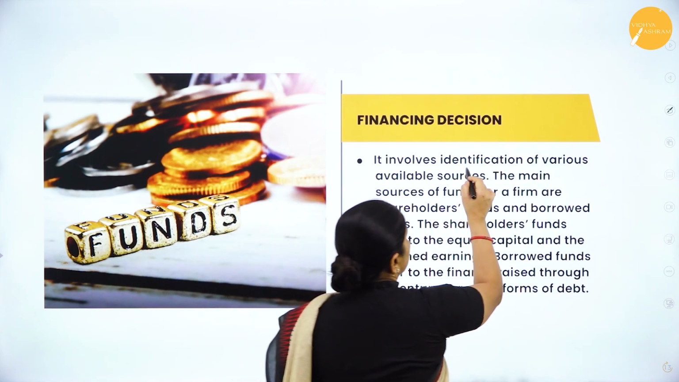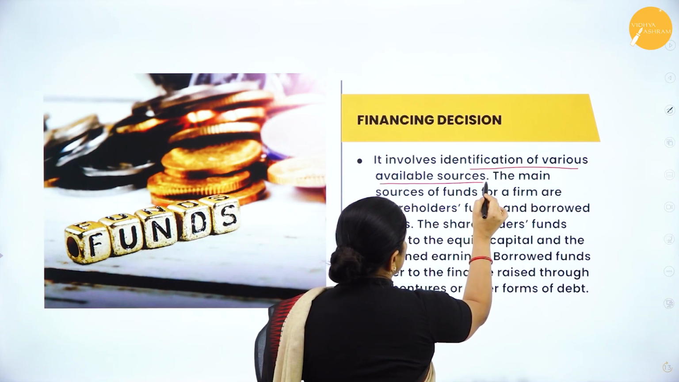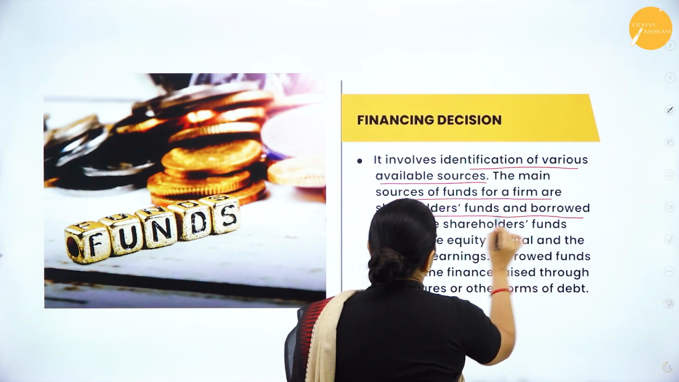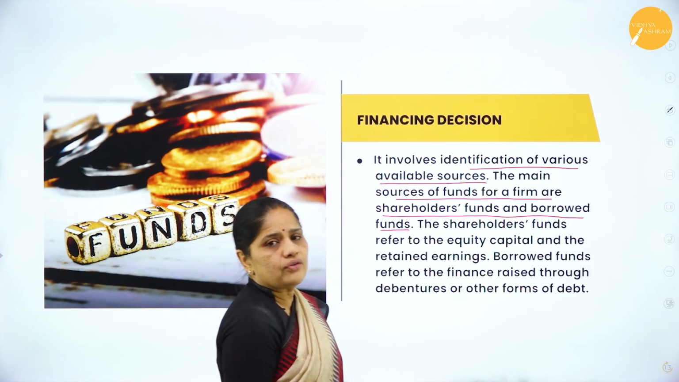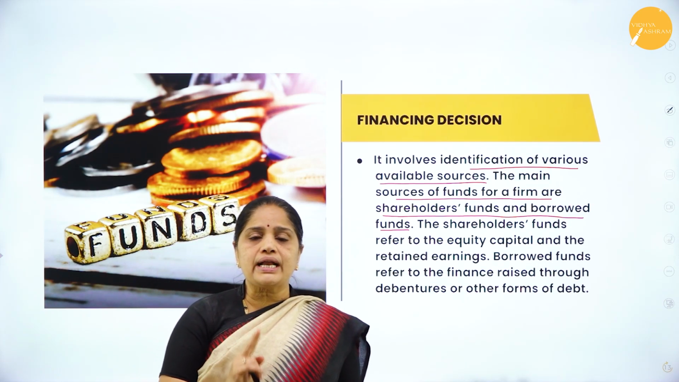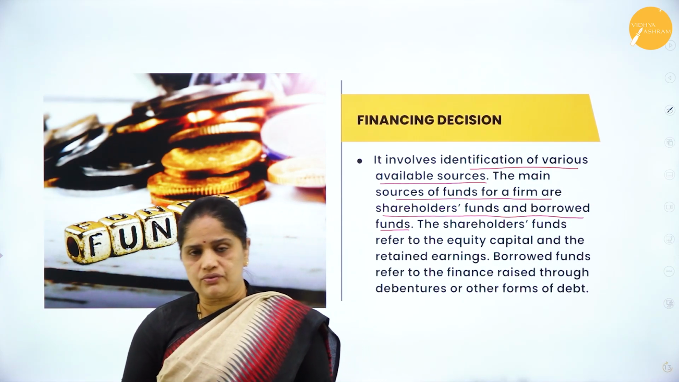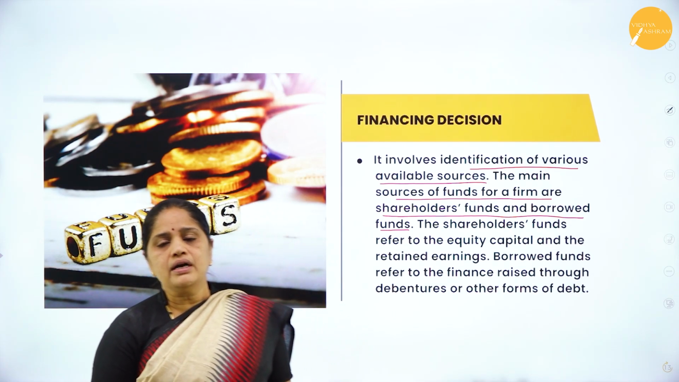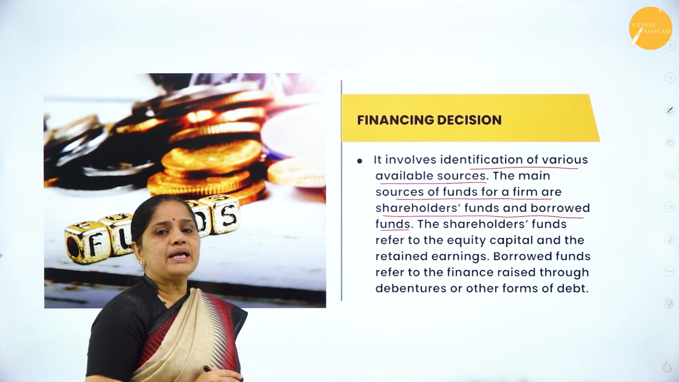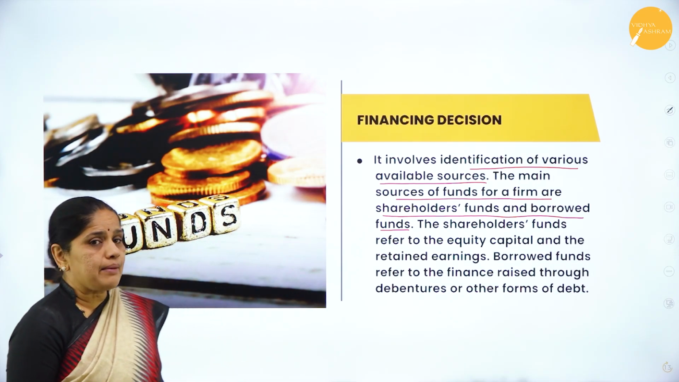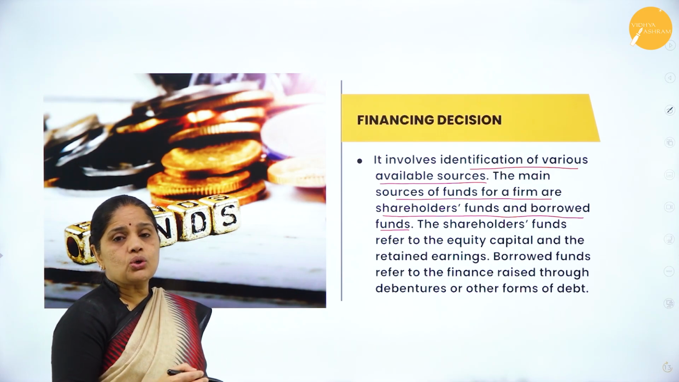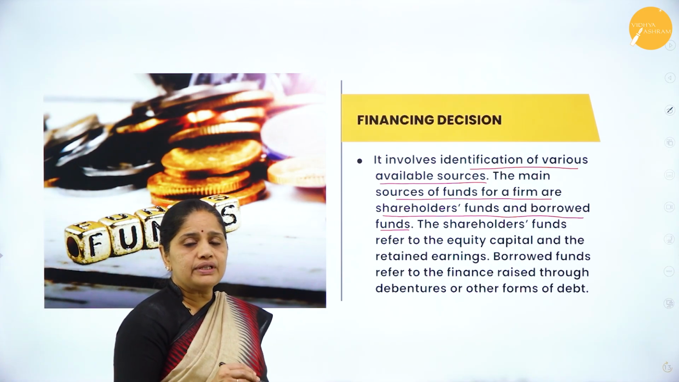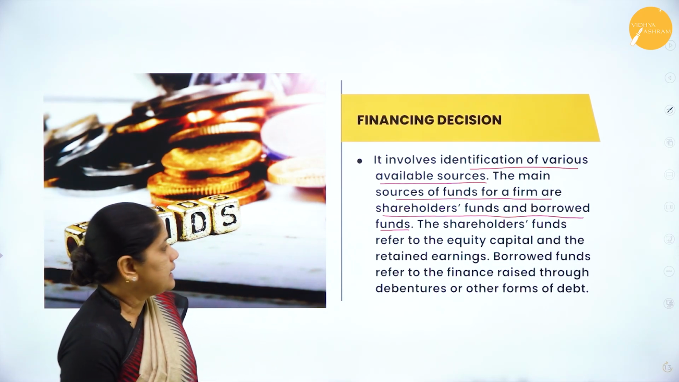It involves identification of the various available sources. The main sources of funds for a firm are the shareholders' funds and the borrowed funds. Now, we know that any share capital comprises two types of funds. One is the shareholders' fund, the other one is the borrowed fund. So, with the help of these, we will be able to collect the share capital. Now, of these two sources, we have to decide which is the best source, and also the ratio of the sources from which we are collecting the funds.